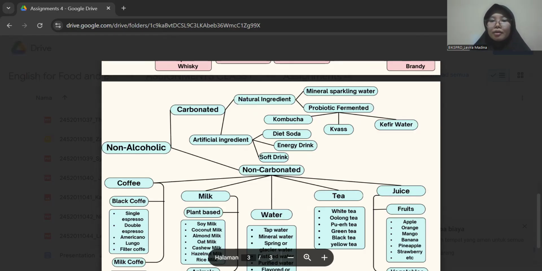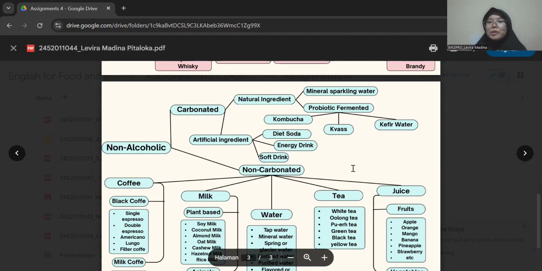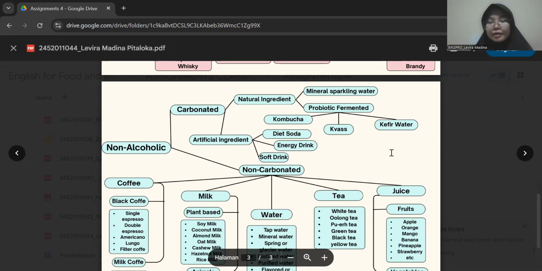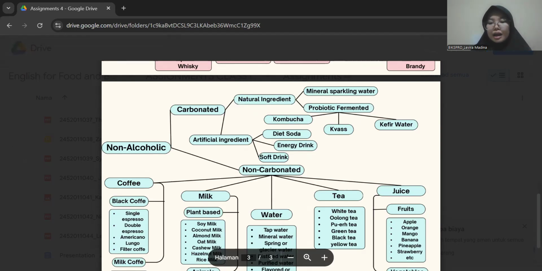So for the next is probiotic fermented drink. Probiotic fermented drink is a beverage that contains live microorganisms, typically bacteria and yeast, that are beneficial for good health. So the types of probiotic fermented drink are kombucha, kvass, and kefir water.